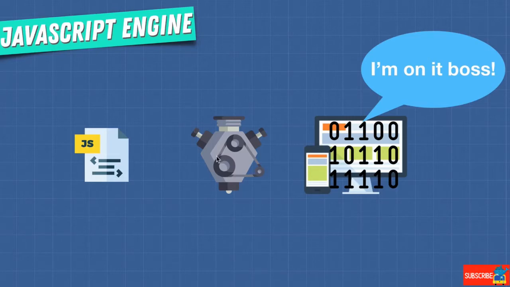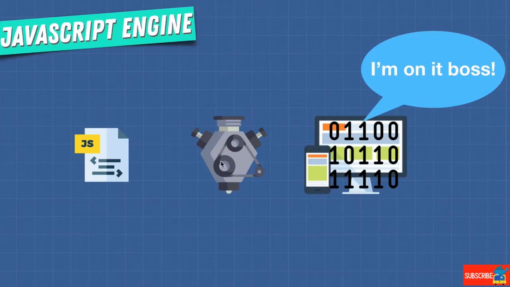Welcome back. So we know that this thing called the JavaScript engine takes our written JavaScript code and does some magic to tell the computer to do what we want it to do. So what's happening inside of this engine? And here's the tricky part. As we know, this engine can be built by anybody. Yes, that means you can build your own JavaScript engine. But it's a lot of work. And at the end of the day, it's just a program.